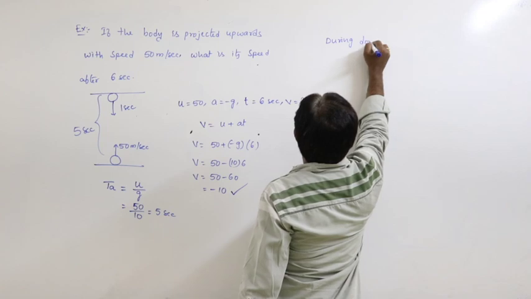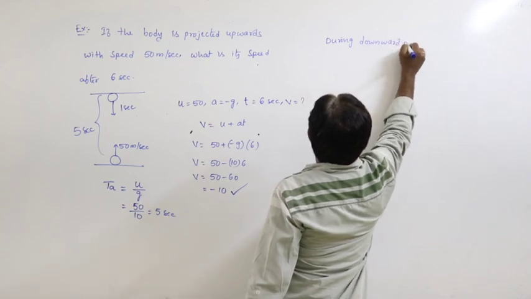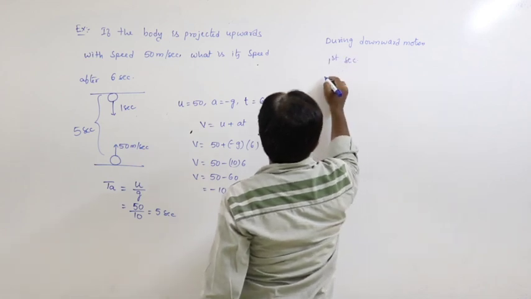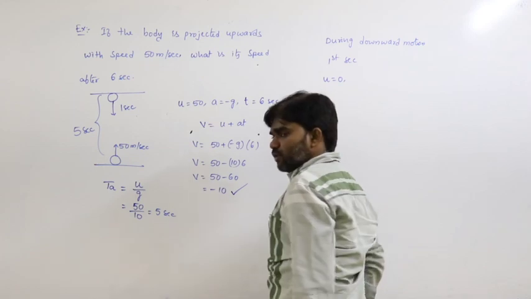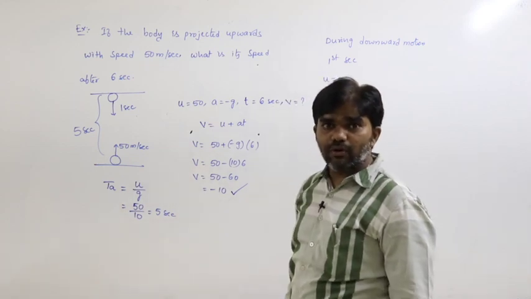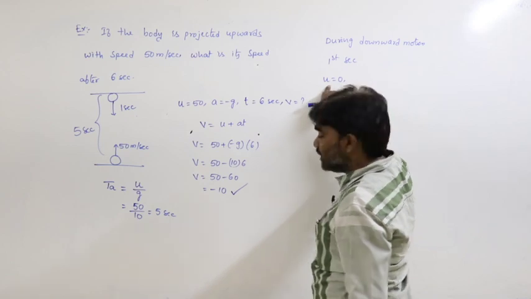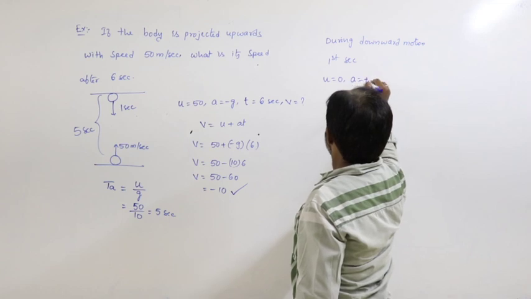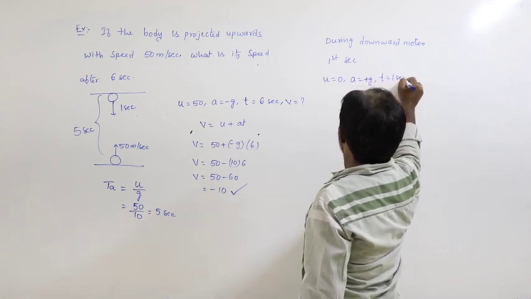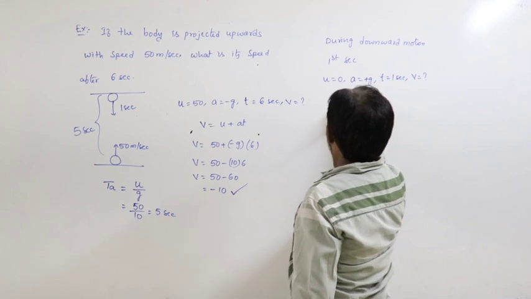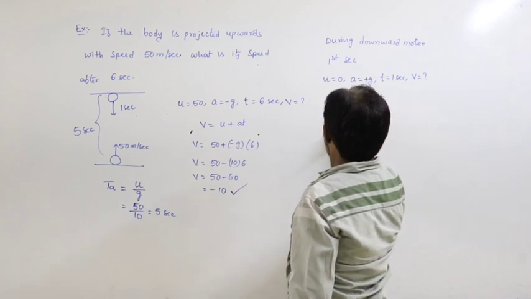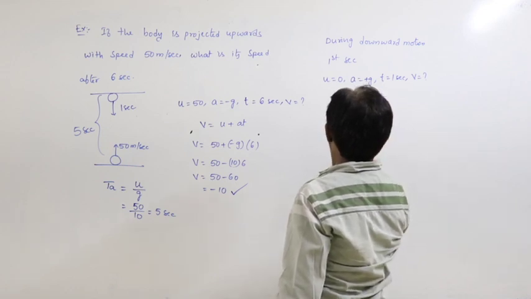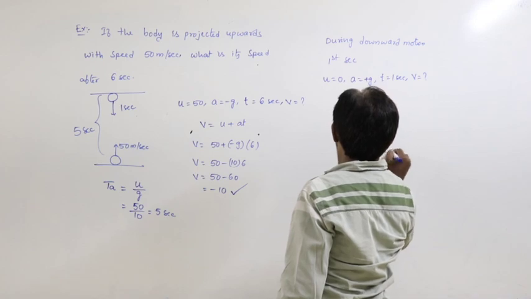During downward motion the body acts as a freely falling body. That's why the velocity of the body is 0, freely falling body. Acceleration is plus g. Time is 1 second. We have to calculate v. From the equation v equals u plus at, 0 plus gt. g is 10, time is 1. That is v equals 10 meters per second.